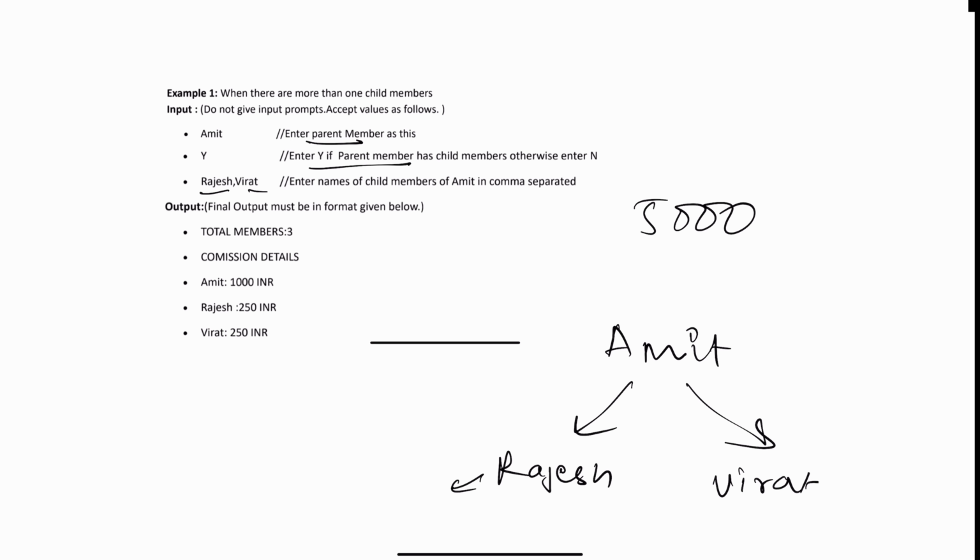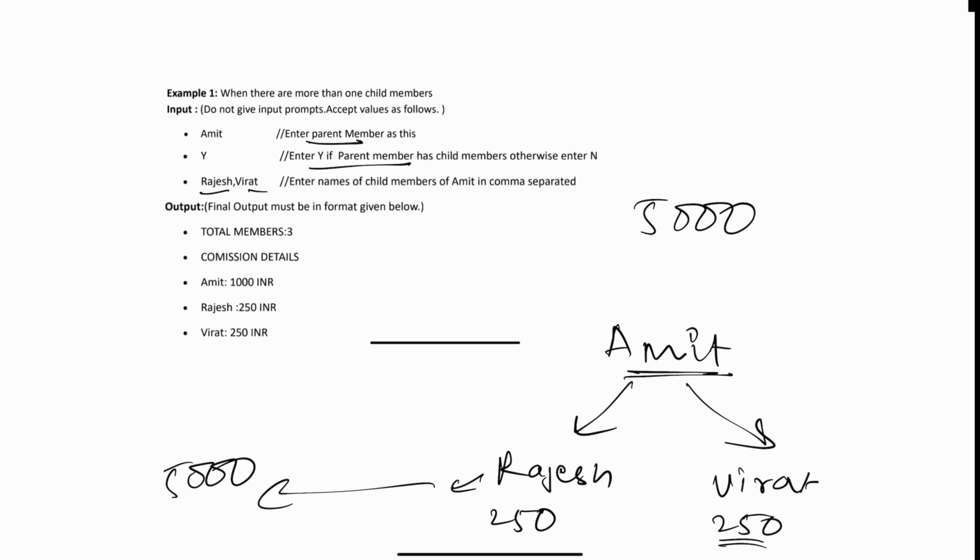When I say 5% of this amount, what is 10% of this amount? It is 500. 5% means it will be 250, right? So this member will be getting 250 rupees. This member will be getting 250 out of 5,000, right? Now, how much will Amit be getting?